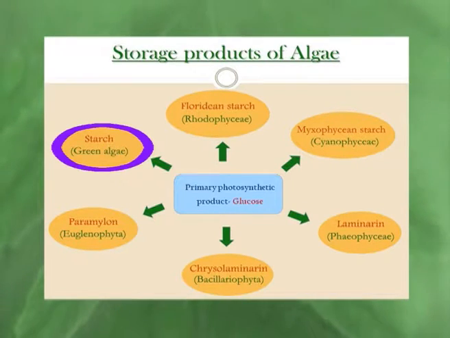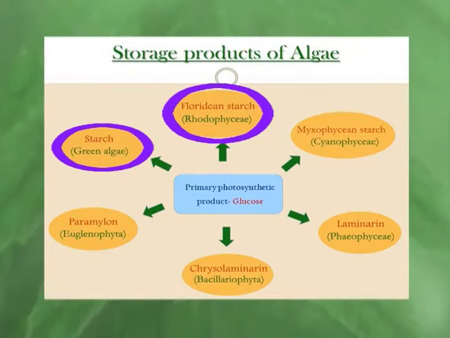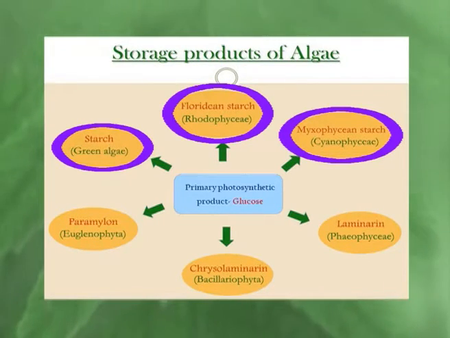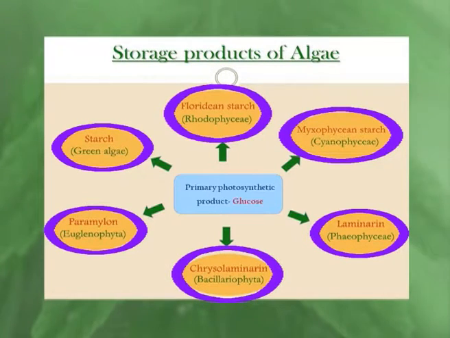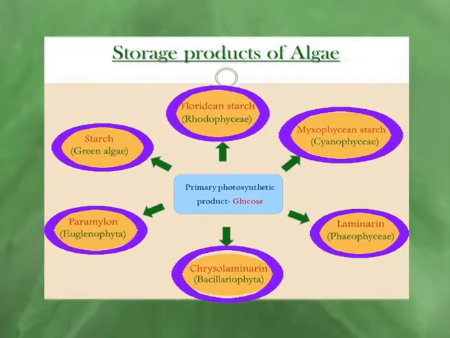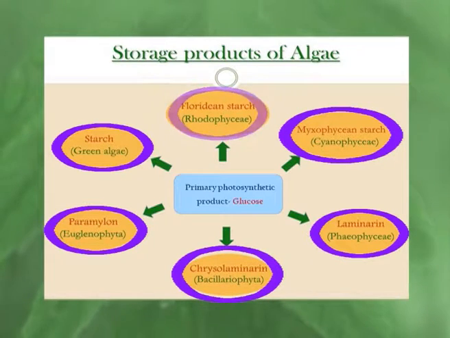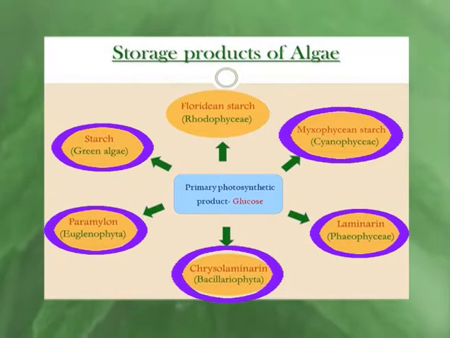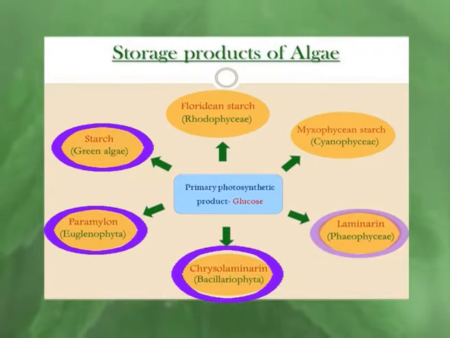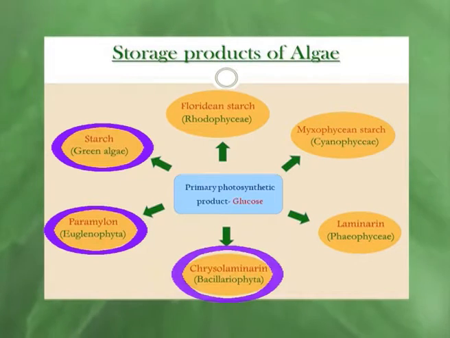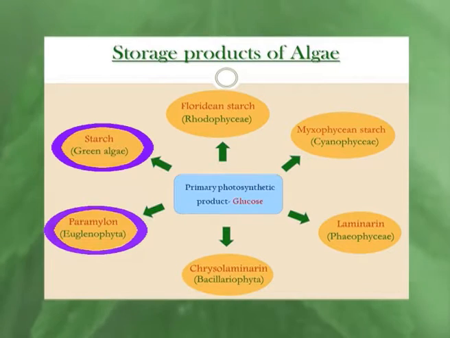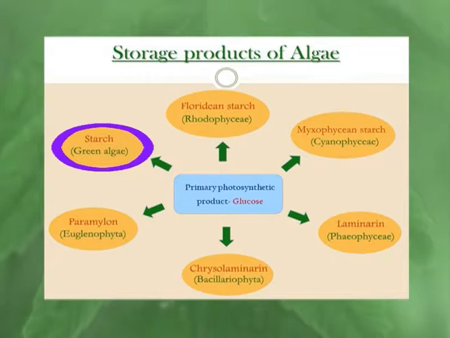But besides starch, there are different polysaccharides like Floridean starch, Myxophycean starch, and laminarin, chrysolaminarin present in different groups of algae. Floridean starch is present in Rhodophyceae, Myxophycean starch is present in cyanobacteria, laminarin is present in brown algae, and chrysolaminarin is also present in Phaeophyta or brown algae, and paramylon starch is present in members of Euglenophyta.